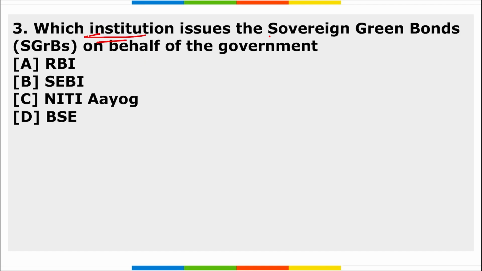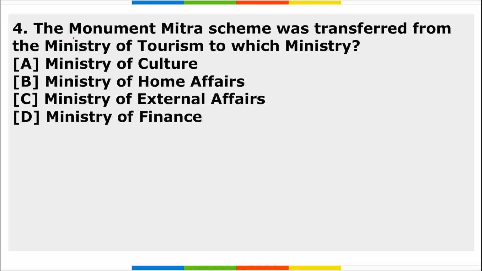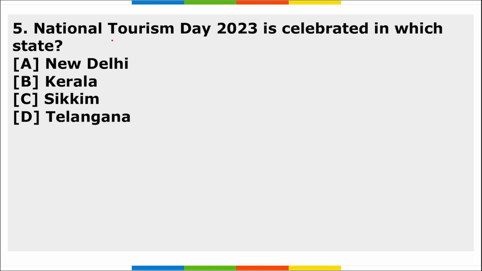Third, which institution issues the sovereign green bonds on behalf of the government? Fourth, the Monument Mitra scheme was transferred from the Ministry of Tourism to which ministry? And fifth, National Tourism Day is celebrated in which state? So these are your 5 homework questions, friends.